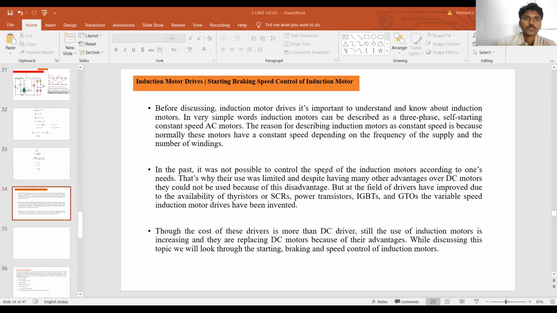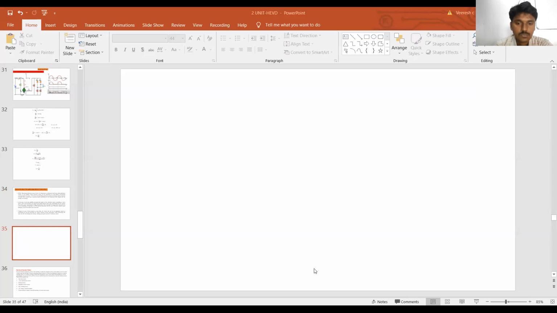Clear? So induction motor drives. Clear? So generally the induction motors are also called self-starting constant speed AC motors. Clear? So I have given the example for you.